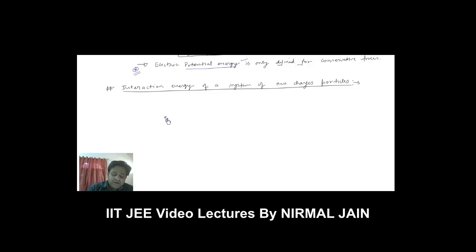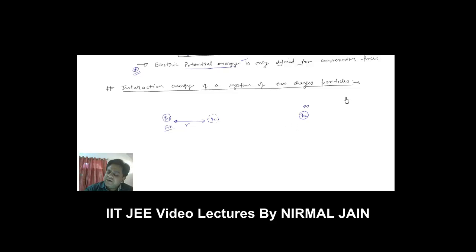So let's say I have a charged particle Q1 and I have one more charged particle, that is Q2, and it is initially at infinite separation from this Q1. This Q1 is fixed, let's say. So if I want to bring this Q2 to this position, at separation R, then I will have to do some work against the electric forces.